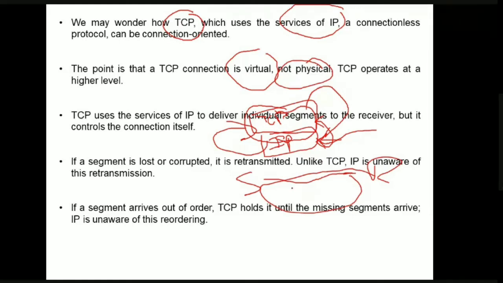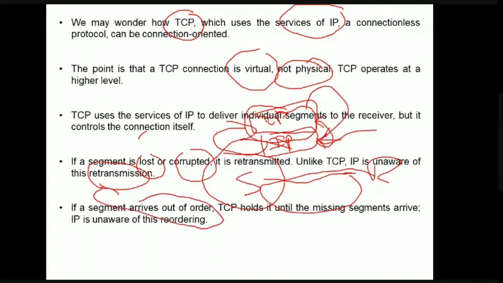If a particular segment is either lost or corrupted, it will be retransmitted. But remember that IP is not aware of these retransmissions. It is TCP which looks after the damaged or lost segments. Another important thing is that if segments arrive out of order at the destination, TCP holds the segments and reorders them. IP is unaware of this reordering. All this overhead is taken care of by the TCP protocol only.